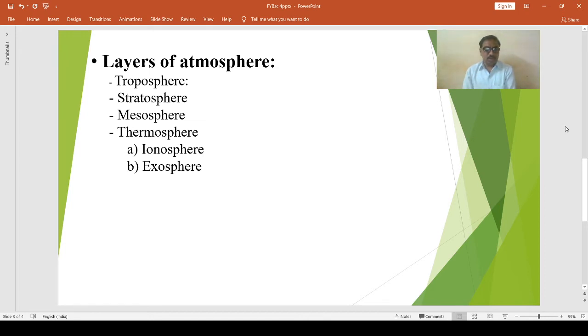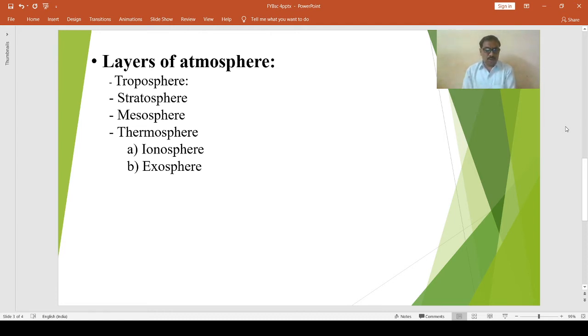In this zone, much of the atmospheric ozone is found. The lower portion of the stratosphere, having the maximum concentration of ozone, is called the ozonosphere.